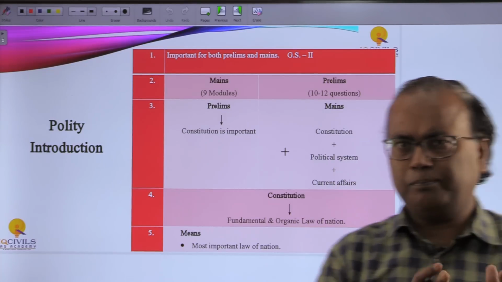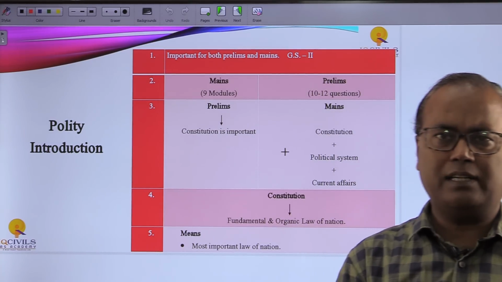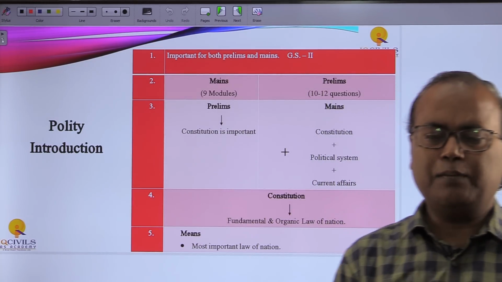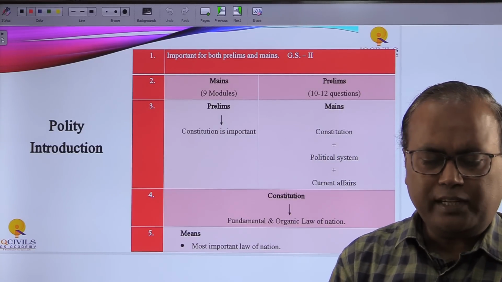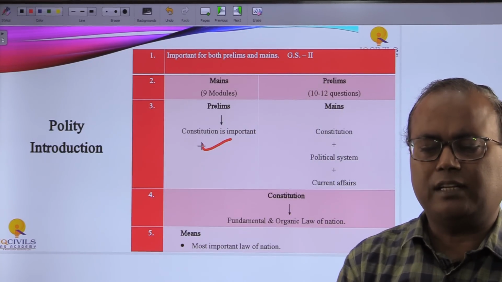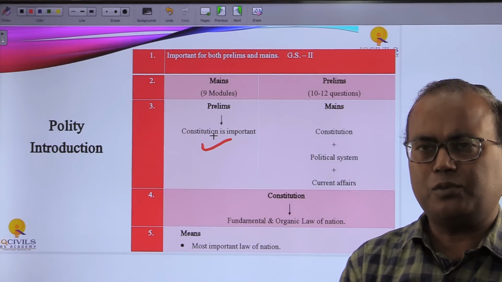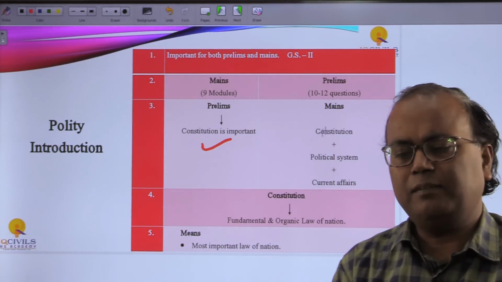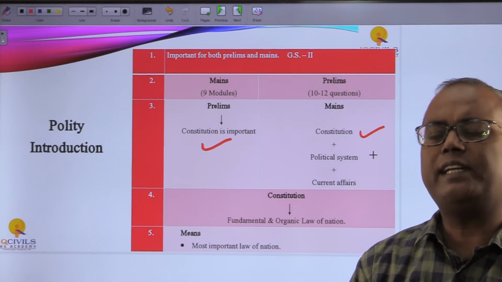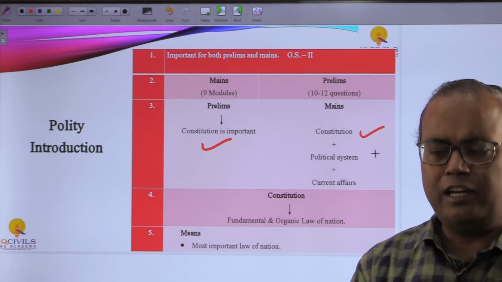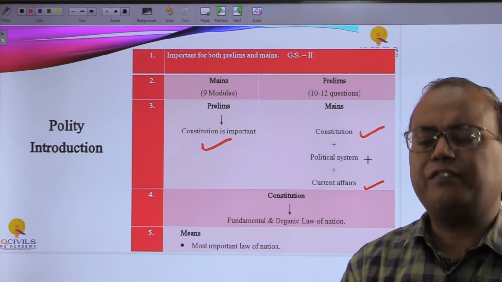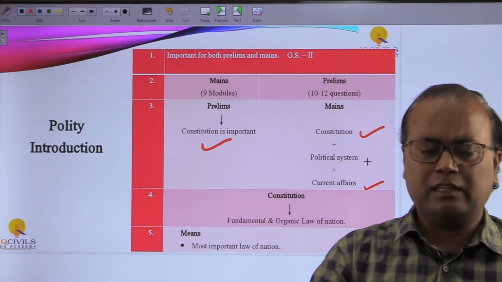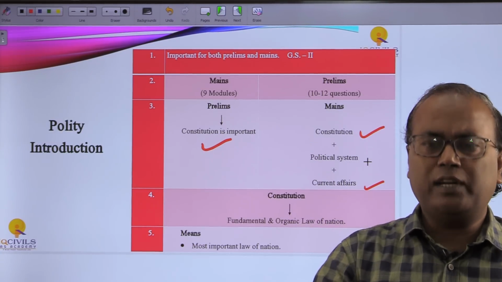So as far as the prelims and the mains are concerned, you have to understand the basic distinction between the questions related to the prelims and mains. In the prelims examination, what is important is the Constitution. You have to go into a depth study of the Constitution, and once you go for the mains examination, besides the Constitution, you have to read the political system, what is going on in and around you, and at last the current affairs also, because there is a plethora of issues, right from the judiciary to the governance, which is related to the polity part.